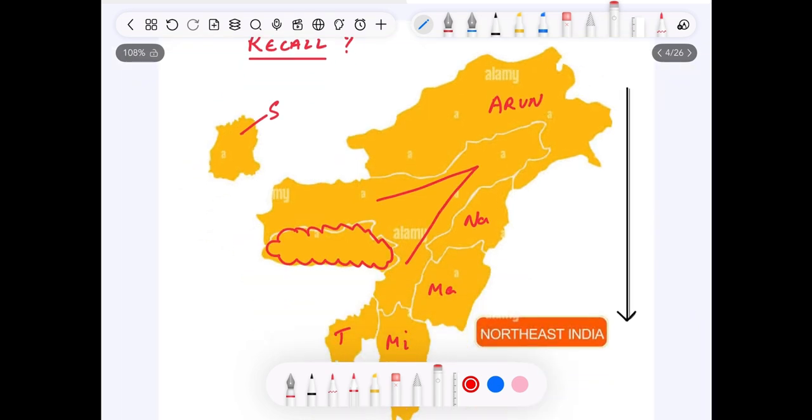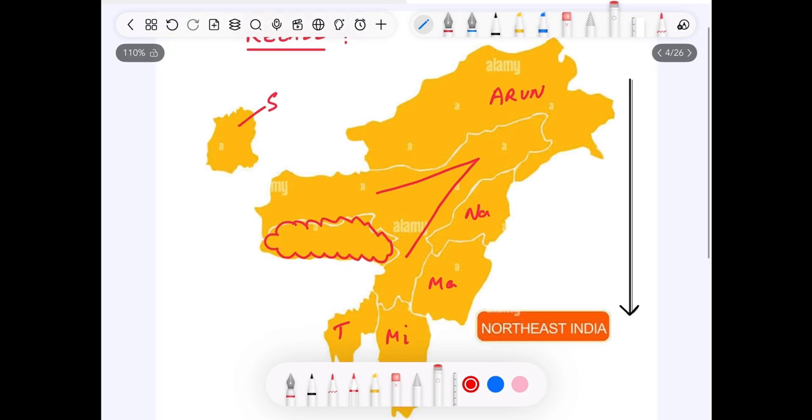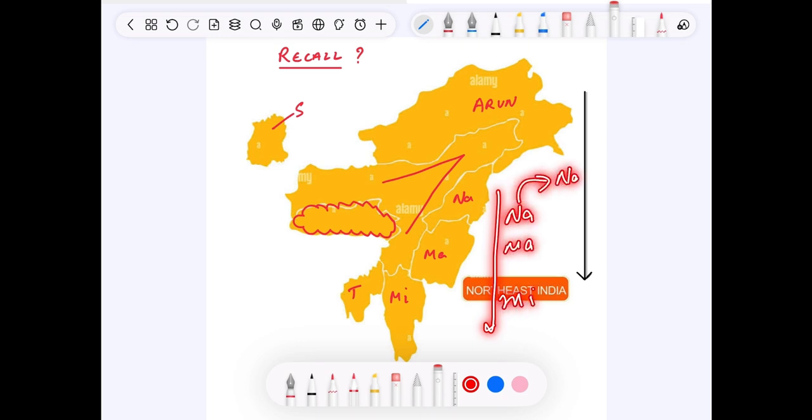So, before starting today's lecture, let's recall what we studied yesterday. These are the mnemonics which I told you. So, let's recall together. This is Arun. Arun stands for Arunachal Pradesh. And this towards south is Namami, where NA stands for Nagaland, MA stands for Manipur, MI stands for Mizoram.